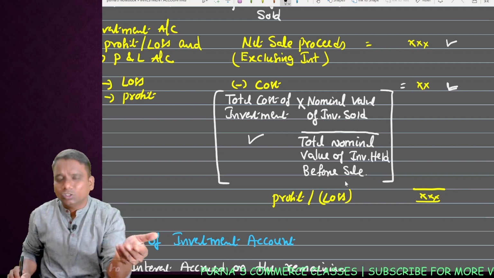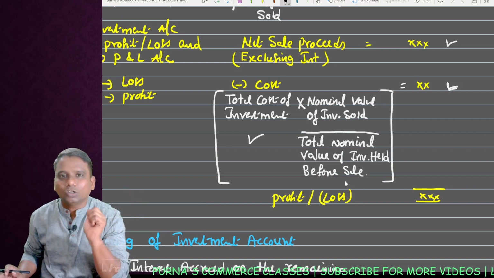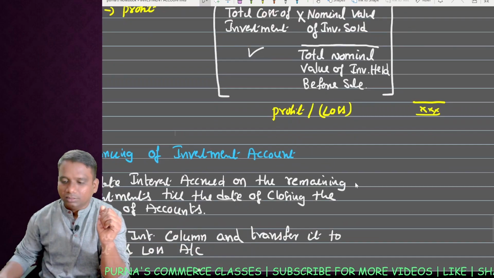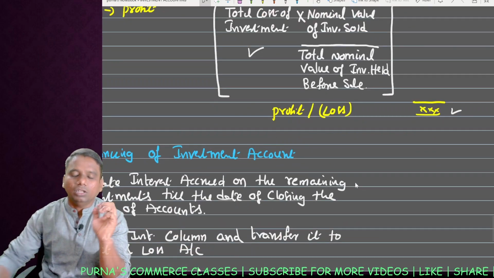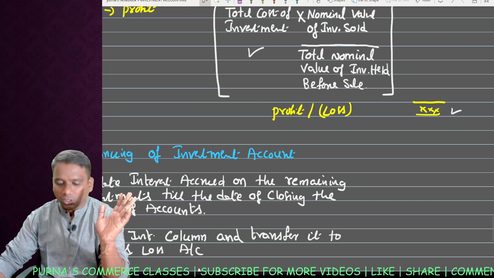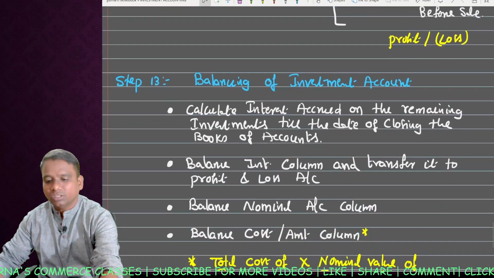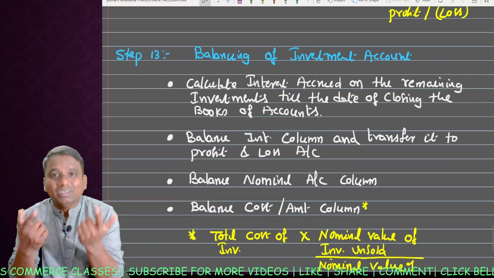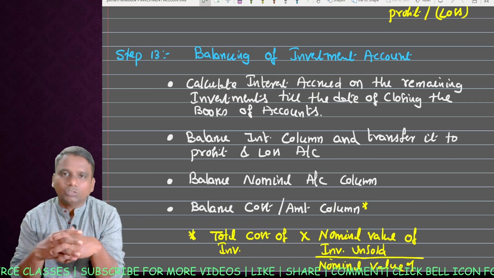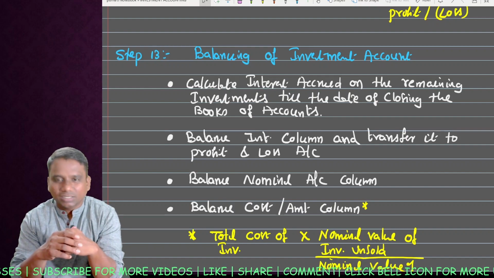If you sell the total investment, there is no problem at all, but only when you sell part of the investment will we get some calculation. That is nothing but your profit or loss. Transfer this profit or loss to the profit and loss account. If it is profit, what is the entry? Investment account debit to profit and loss account. If it is loss, what is the entry? Reverse: profit and loss account debit to investment account.